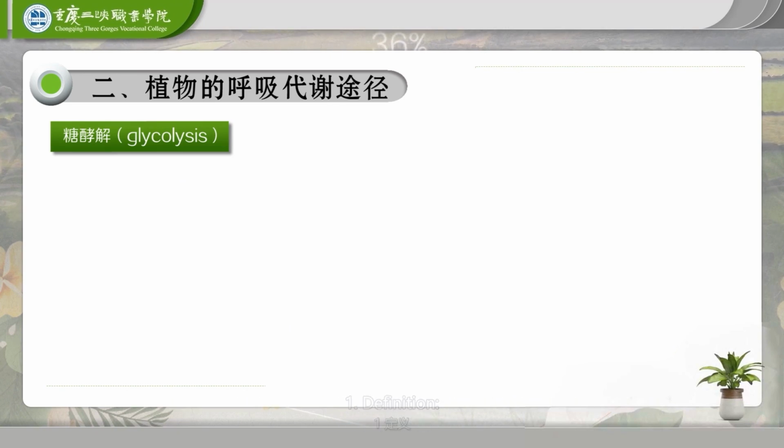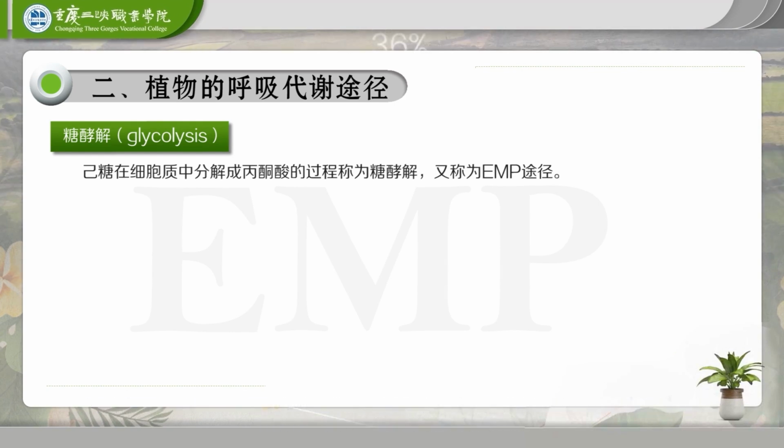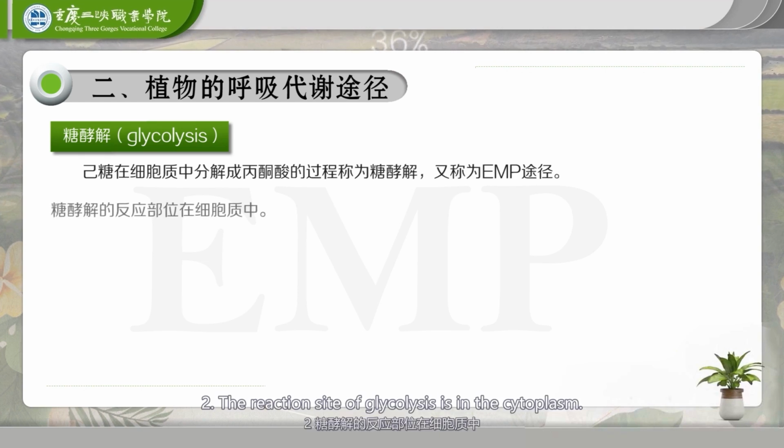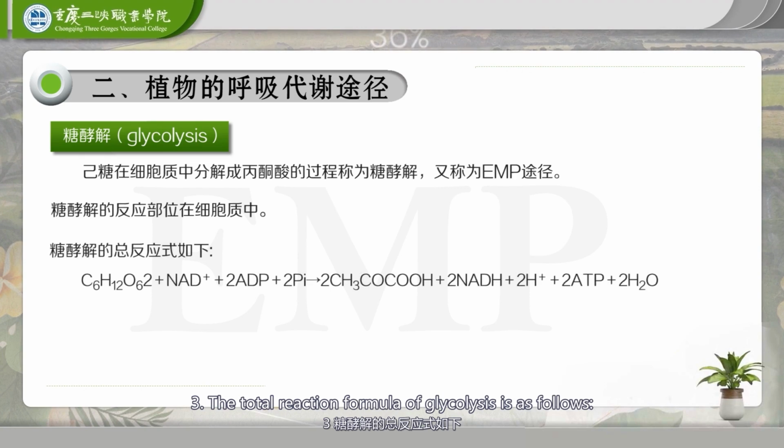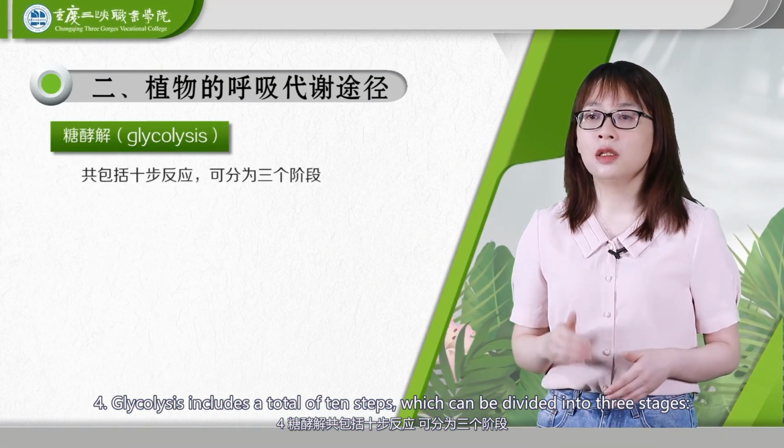1. Glycolysis. 1. Definition. The process of hexose decomposition into pyruvate in the cytoplasm is called glycolysis, also known as the EMP pathway. 2. The reaction site of glycolysis is in the cytoplasm. 3. The total reaction formula of glycolysis is as follows. Glycolysis includes a total of 10 steps, which can be divided into 3 stages.